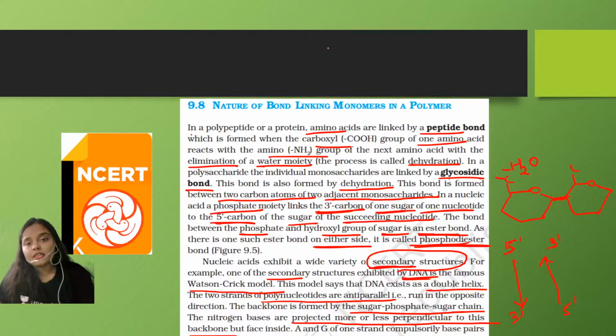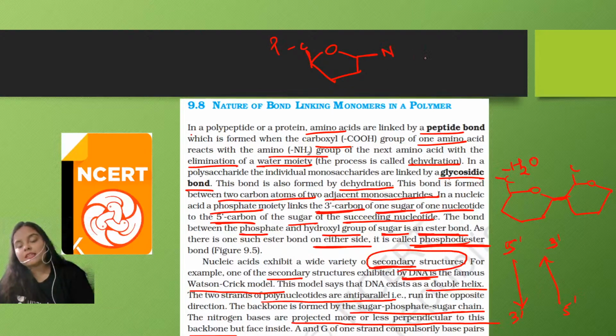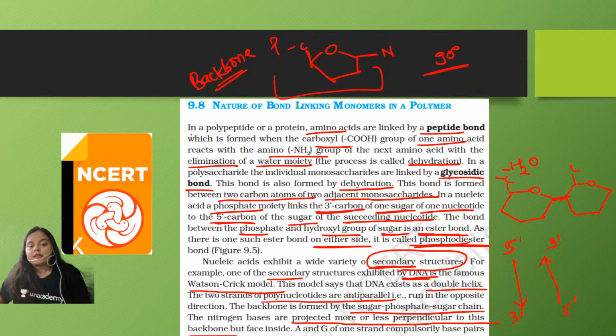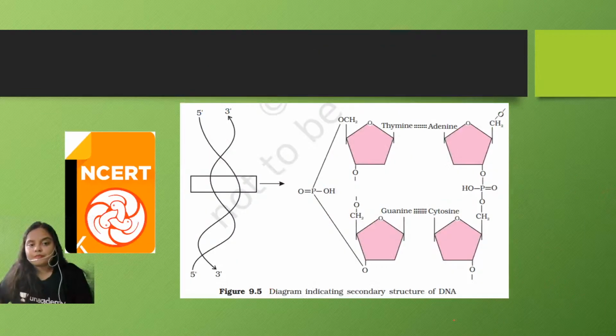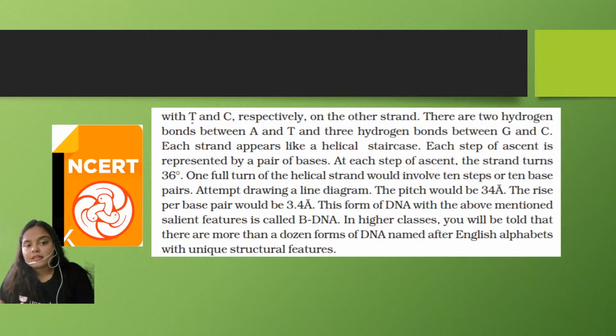That means if this is the sugar and this is the phosphate attached, the nitrogen base is present at a 90-degree angle to the backbone. If this is the backbone of the nucleic acid, the nitrogen base is projected at a 90-degree angle, but faces inside. Now A and G of one strand compulsorily base pair with T and C respectively.